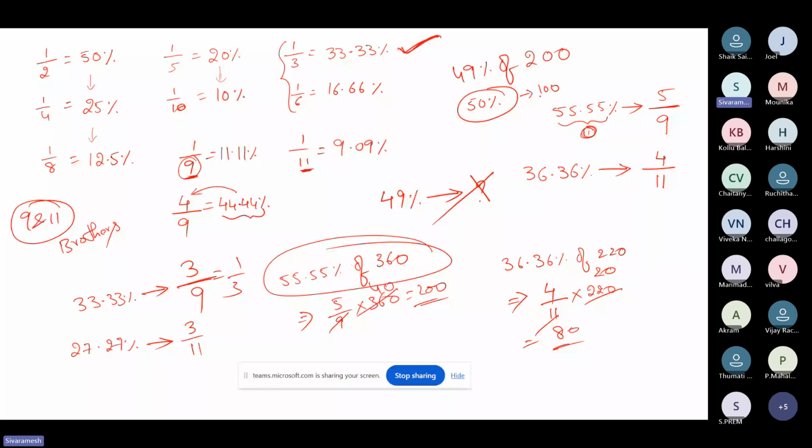Now what is 1% of 200? It is 2. If I remove 1% from 50%, I'll get 49%. So if I remove 2 from 100, you will get 98. This is how you can do it. We call this the splitting up method.